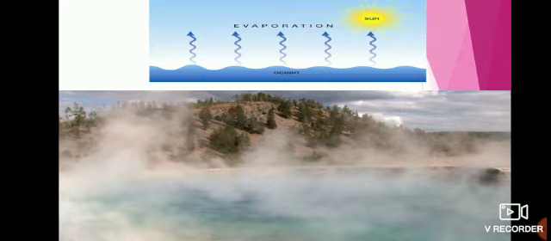Now let us see evaporation. Here in evaporation, sun heats up water bodies and the liquid is changing into a gas in evaporation process. So what is liquid referred to? The water present on the seas, oceans, lake, ponds.